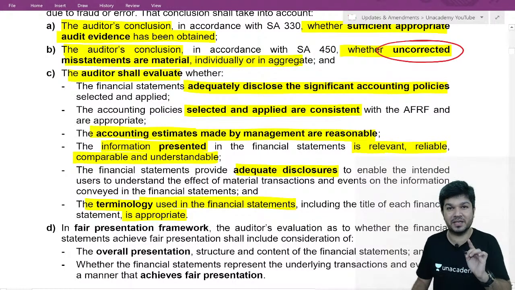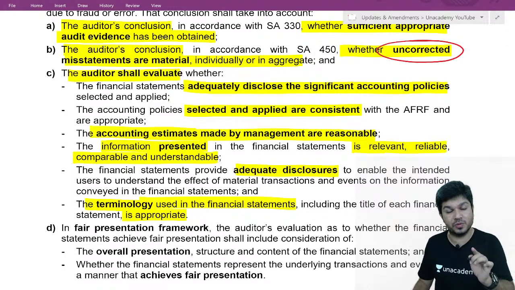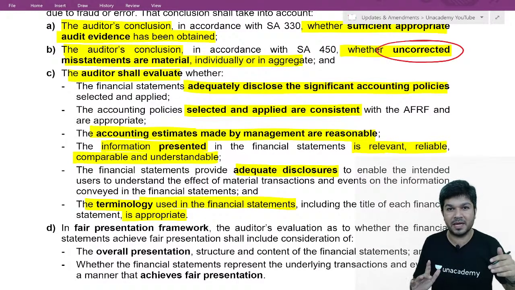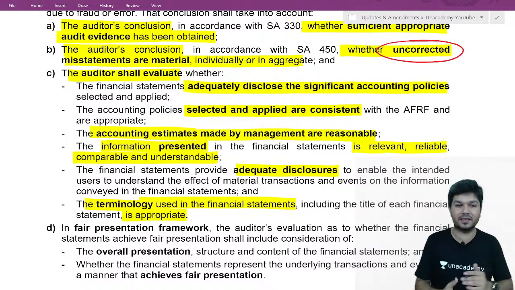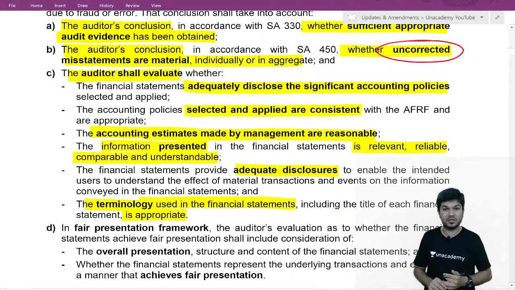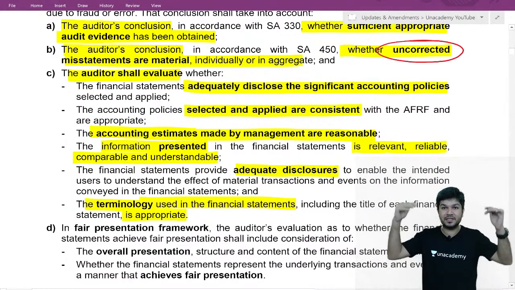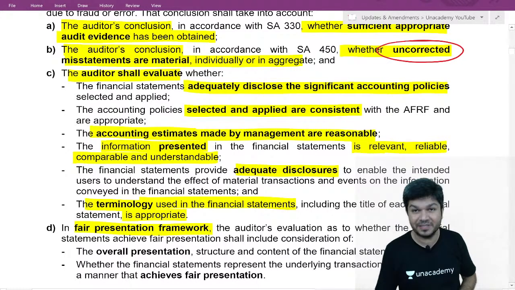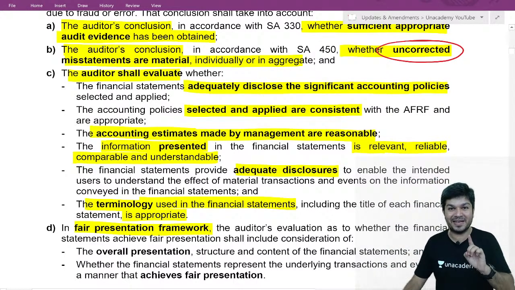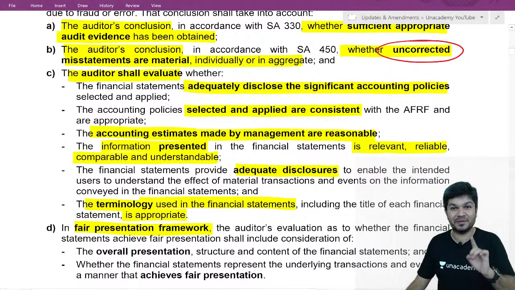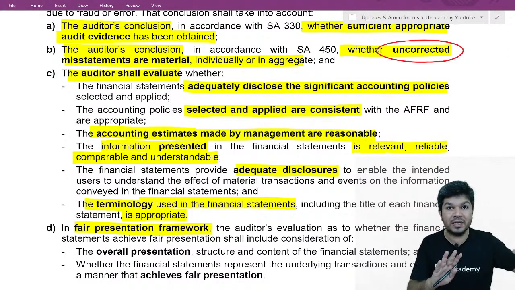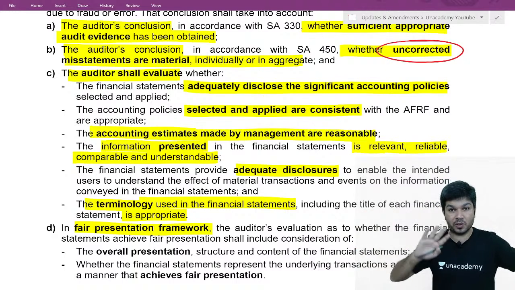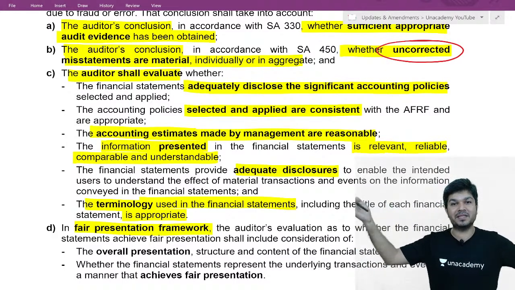Okay, pay attention, can I use the word long-term asset, short-term asset? No, I have to use non-current and current. I cannot use long-term and short-term. It has to be non-current asset, current asset. And if management is following a fair presentation framework, it means they will not only comply with law, they will also give some extra disclosure to achieve a better presentation.